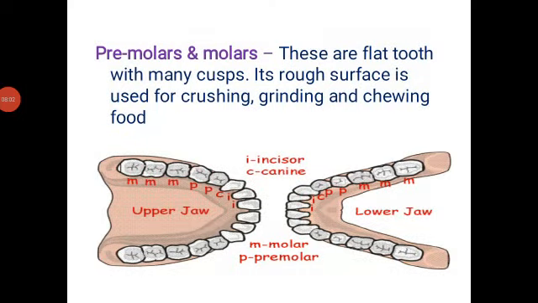Molars are present next to the premolars. They have more than 2 roots and cusps. Both premolars and molars are collectively known as cheek teeth, and they are borne on maxillae and dentary. So, this picture clearly shows the molars and premolars.